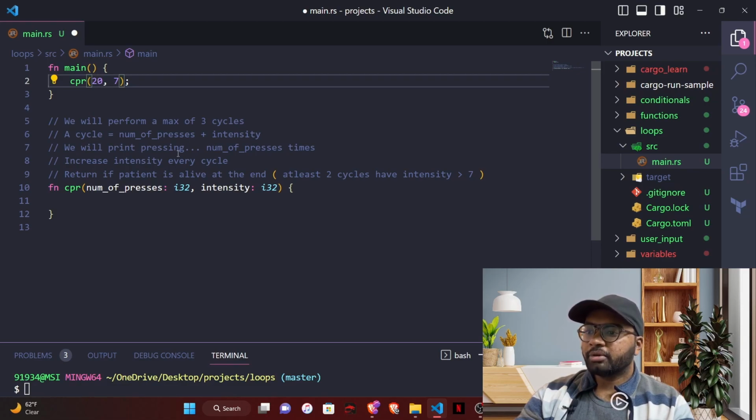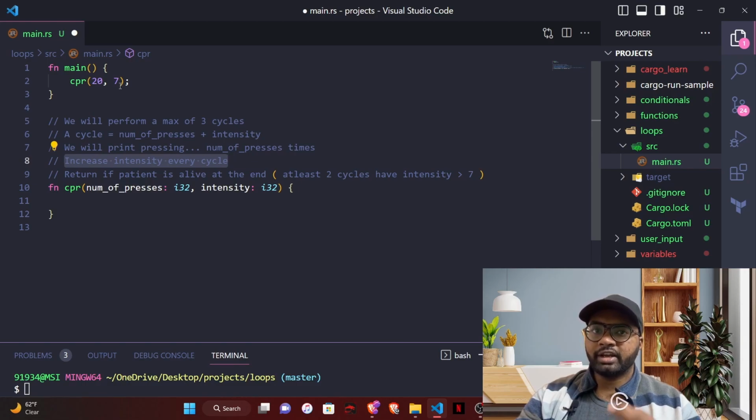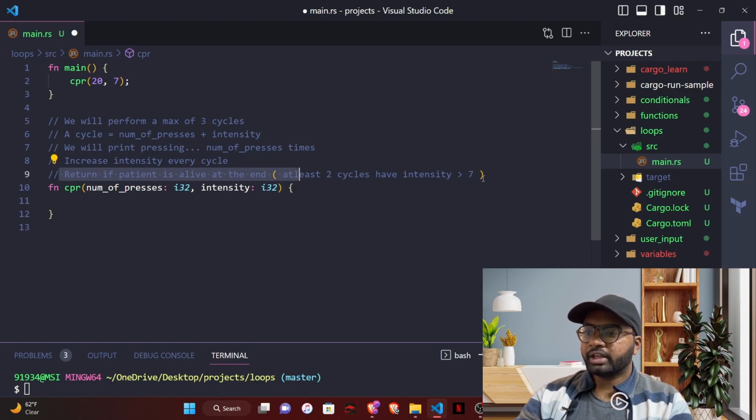So we will print pressing for the number of presses times in each cycle, and we will increase the intensity every cycle. If we start with 7 intensity, we will increase it to 8 for the next cycle, and to 9 for the next. So we have to return whether the patient is alive or not at the end of the function, and at the end of the loop as well, because if we don't know at the end of the loop whether the patient is alive or not, we can't return it out of the function.